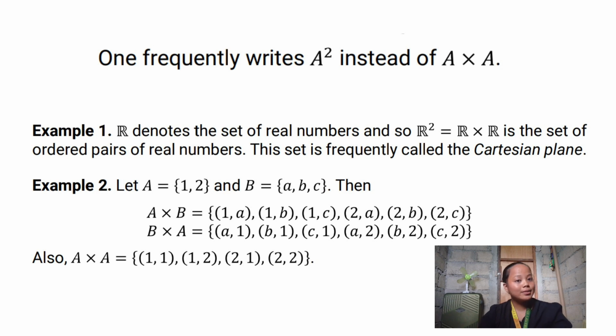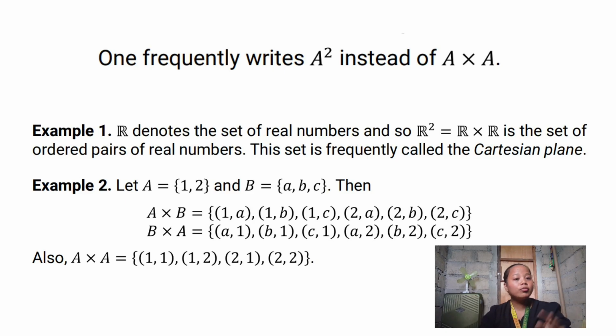It's just the same. So, frequently we write A squared instead of A times A, since it's just the same. So, natay example dira. R denotes the set of real numbers, and so R squared is equal to R times R, a set of ordered pairs of real numbers. So, this set is frequently called the Cartesian plane. Mao ni itong gitawag nga Cartesian plane. So, for example, natay two sets, A and B. Our set A, ang elements sa set A is 1 and 2, while the elements in set B is A, B, C.